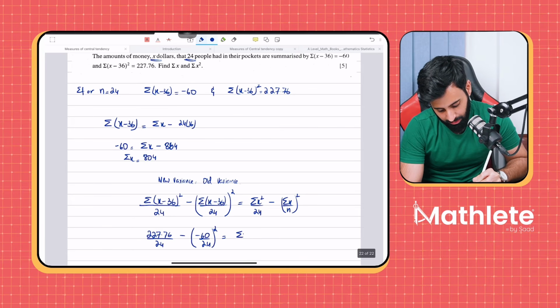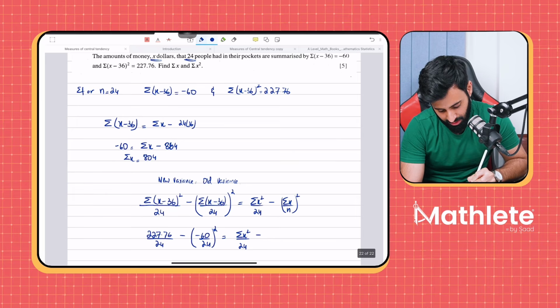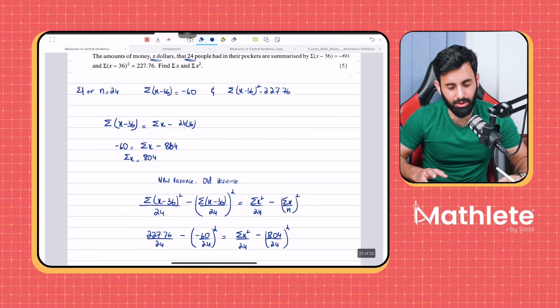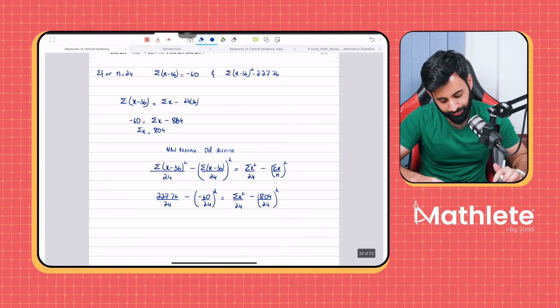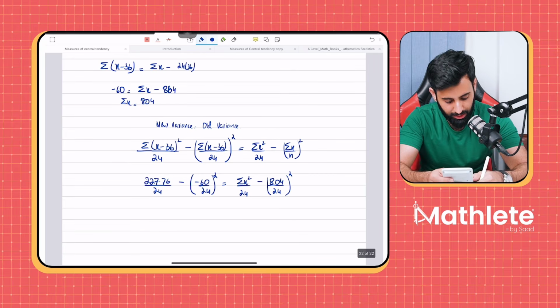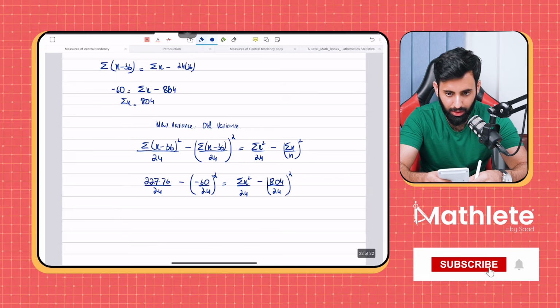Do we have summation x squared? No, we don't. That's what we're here to find out. Divide by 24. Do we have summation x? Yes, we worked that out earlier. 804 divided by the number of values, which is 24. And then don't forget to square it. All right, now let's work this out and see what we get. Again, a lot of calculations that we have to do over here. So let's start with 227.76 divided by 24 minus, in a bracket, minus 60 upon 24.